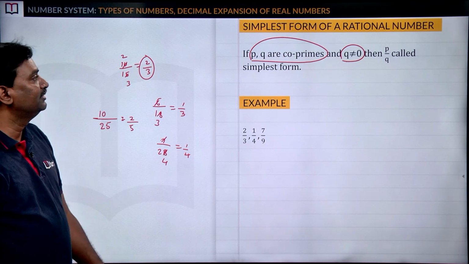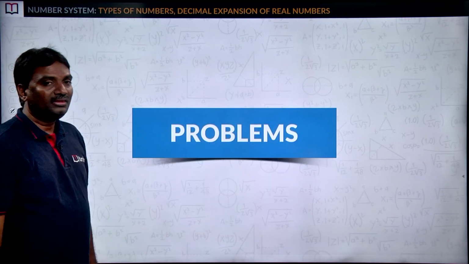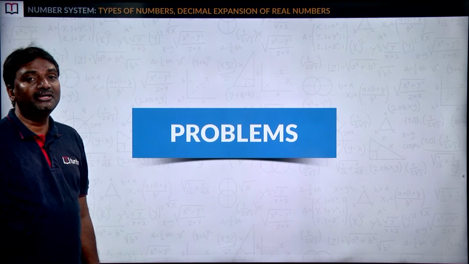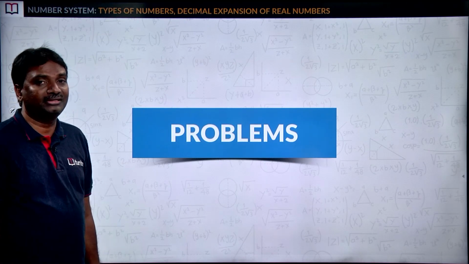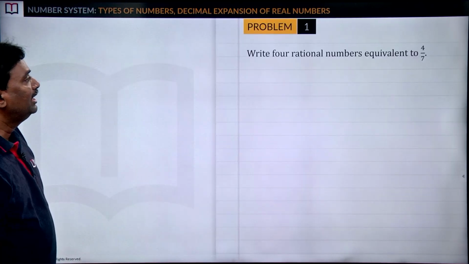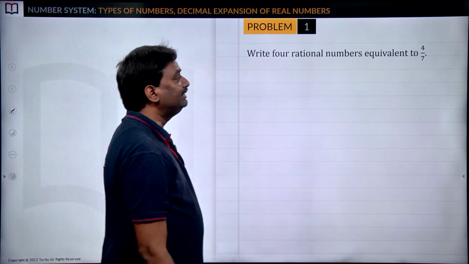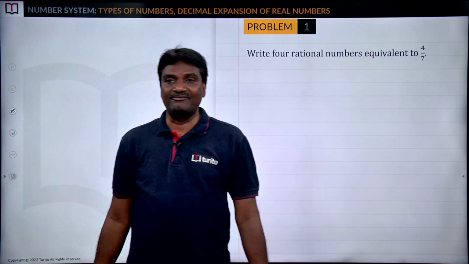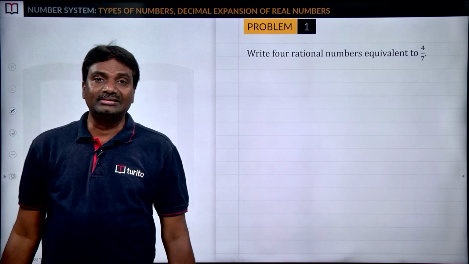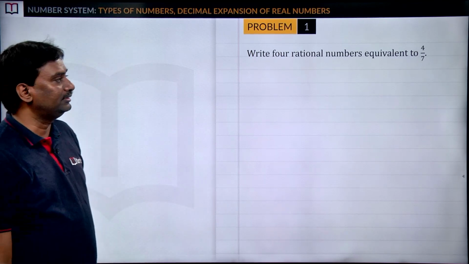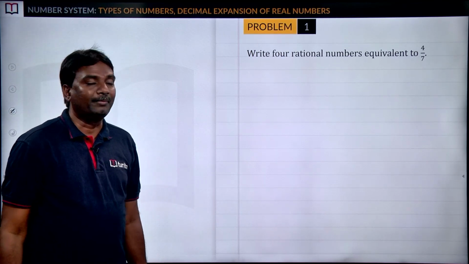That's great. Next, we can do some problems related to the concepts which we have discussed so far. Now look at this. Write 4 rational numbers equivalent to 4 by 7. We have just discussed equivalent rational numbers.